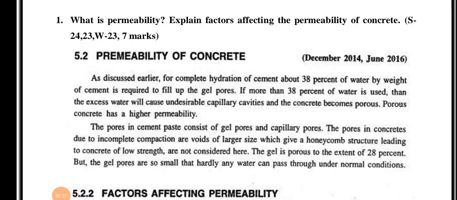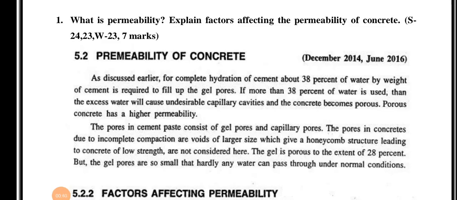So we know that 38% of water by weight of cement is required to fill up the gel pores. If more than 38% of water is used, then it will take the space in the concrete, so it will cause the capillary cavities and the concrete becomes porous. Now porous concrete has a higher permeability.